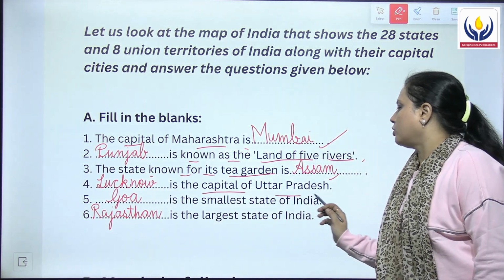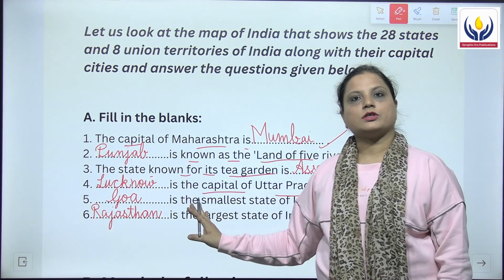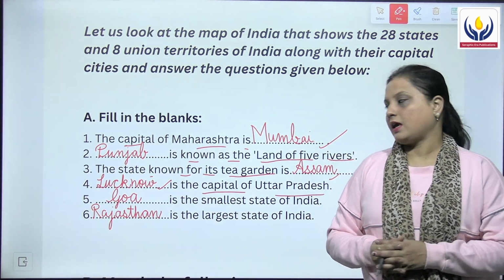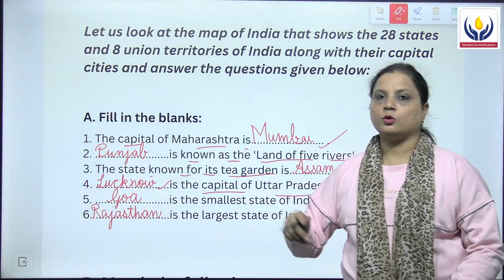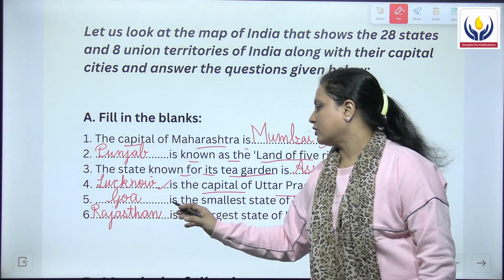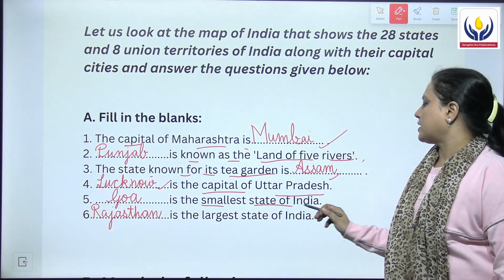Next, dash is the capital of Uttar Pradesh. So what is the capital of Uttar Pradesh? The answer for this question is Lucknow. L-U-C-K-N-O-W, Lucknow.